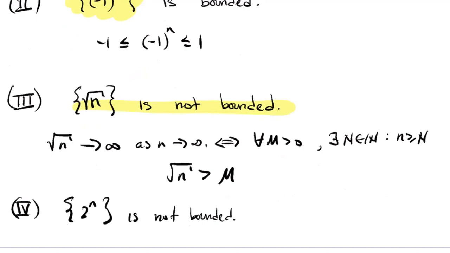But in order to rigorously prove that 2 to the n goes to infinity, I would need some properties of the exponential function. In particular, that there's a logarithm base 2 and that logarithm grows without bound and so on. But we just haven't developed that yet. So that's why my examples in this course are sticking to elementary algebraic functions, polynomial functions, the square root function. But you can certainly expand on your own.